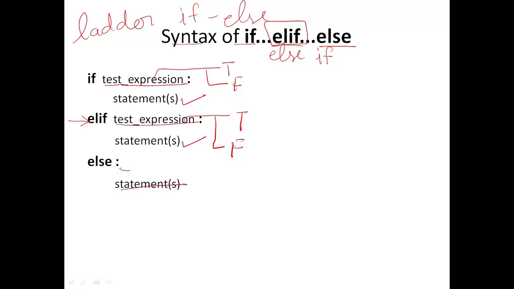Else part never has a test expression because it will be executed only when all the test expressions have evaluated to false. So if the first expression evaluates to false and the second expression evaluates to false, then this else part will be executed.